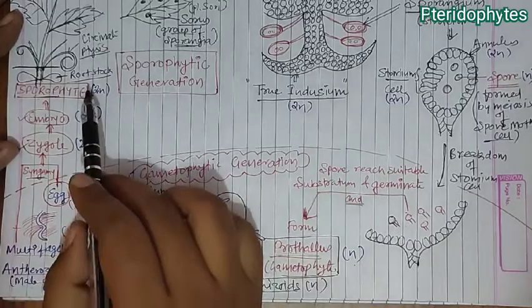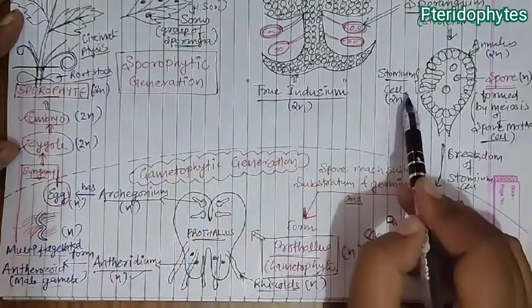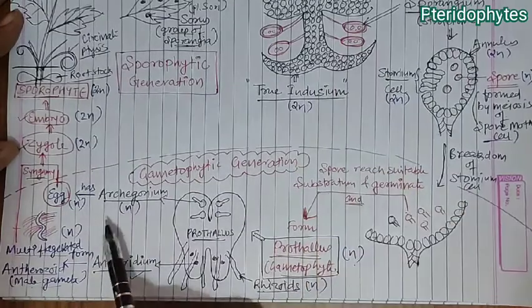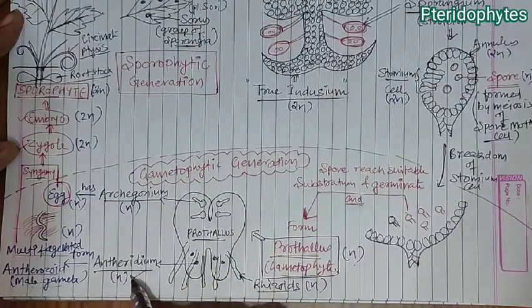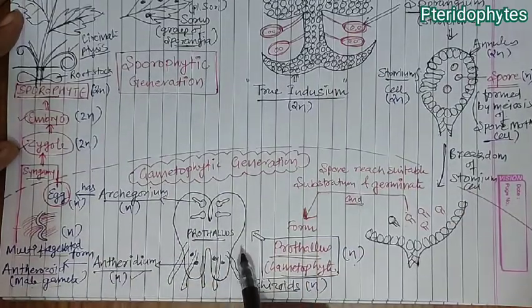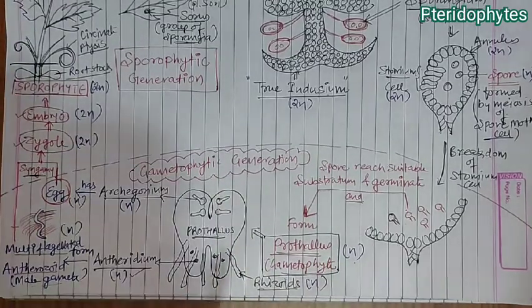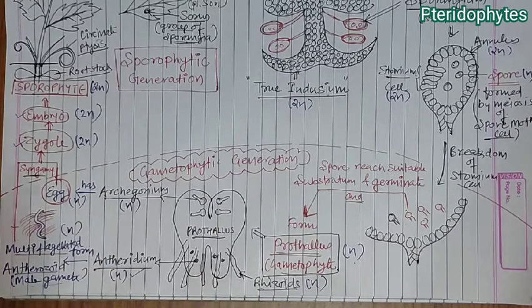That is haploid. What is the ploidy of the sporangia, indusium, and stomium cells? They are diploid. But the antheridium and the archegonium are haploid. Now the important point that you should remember is that the male gamete or female gamete, anything that is produced here, is produced by mitosis, not meiosis. So in pteridophytes, as we have studied in bryophytes also, gametes are produced by mitosis, not by meiosis.